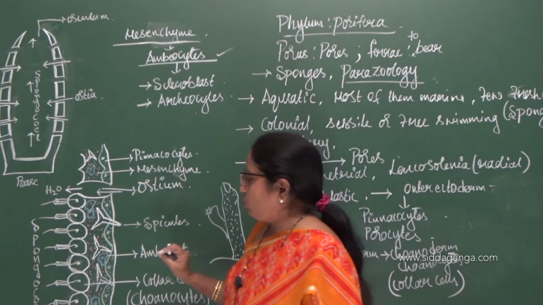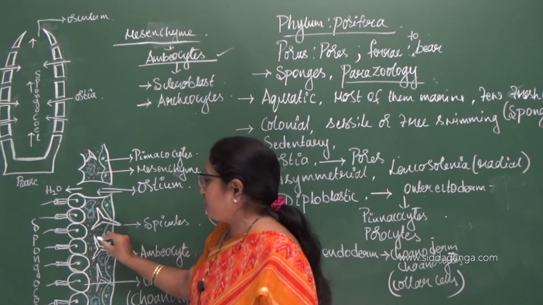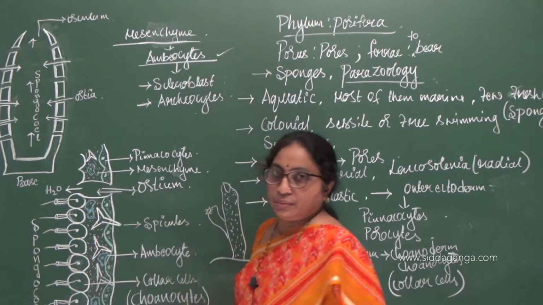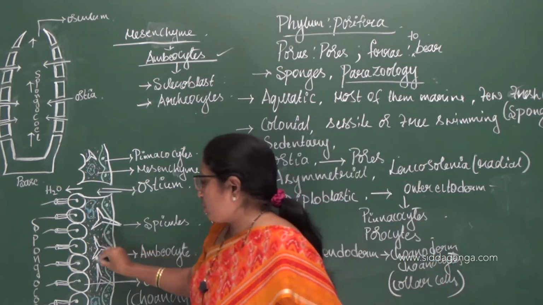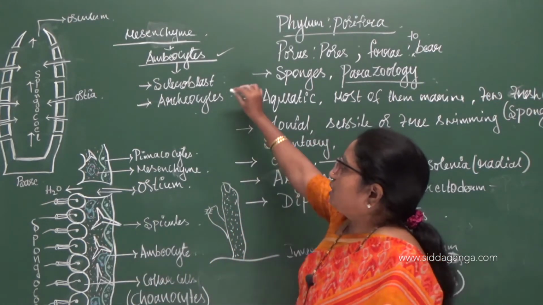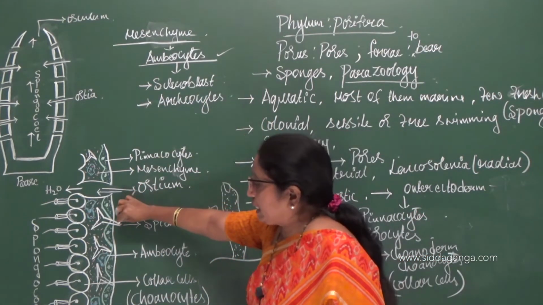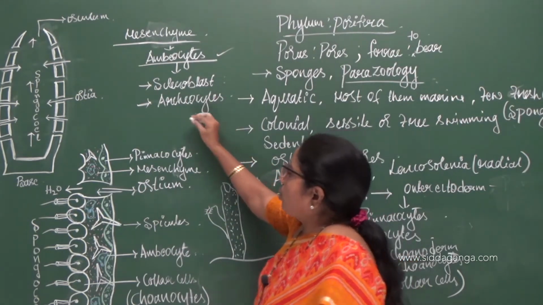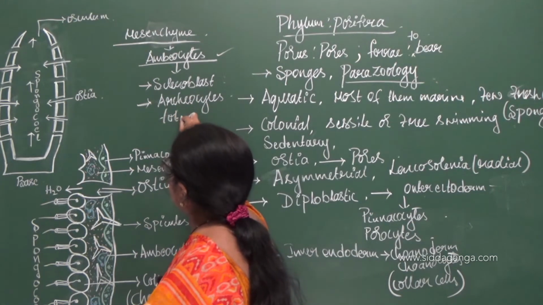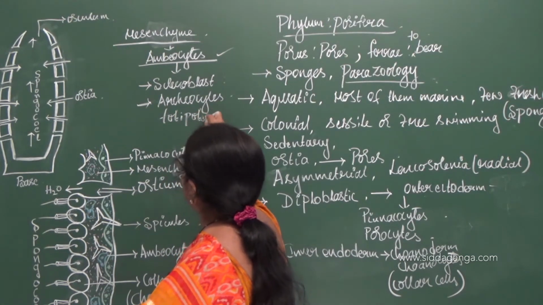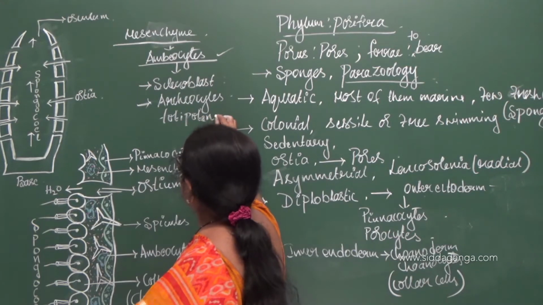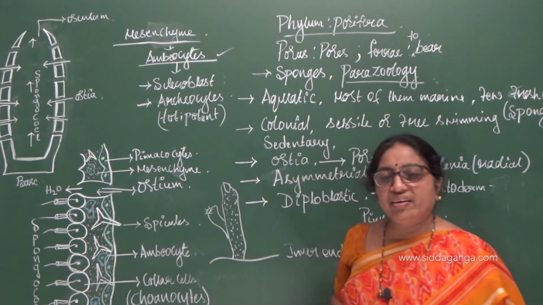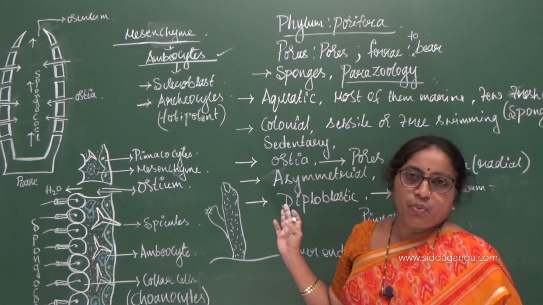In the mesenchyme you can see embedded amoebocytes and skeletal structures called spicules, which I'll come to later. The scleroblasts secrete these spicules, and archaeocytes are also called totipotent cells, that is, they can develop into any kind of cell in the poriferan body.